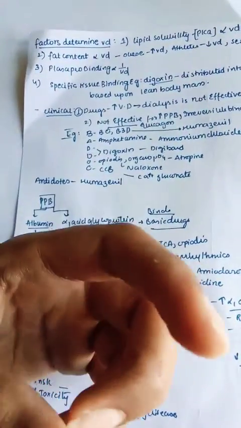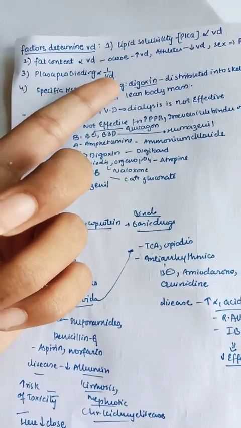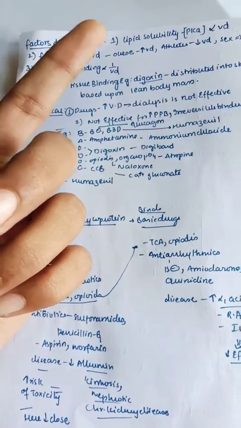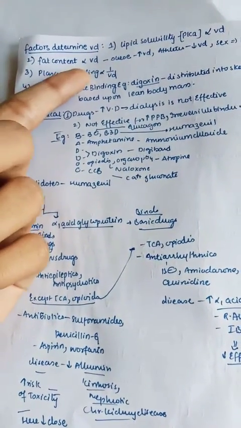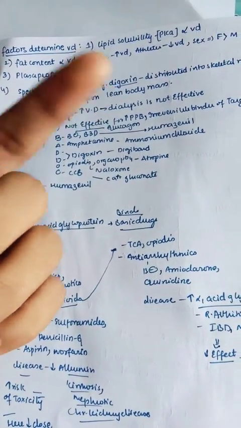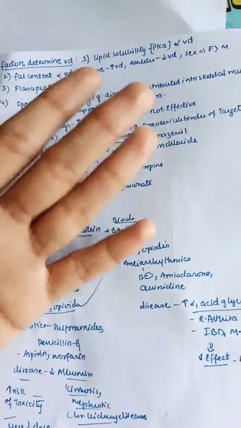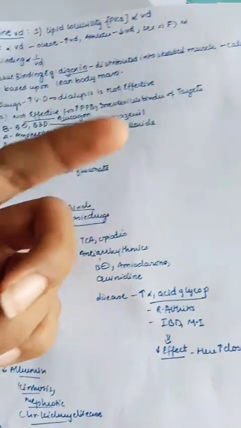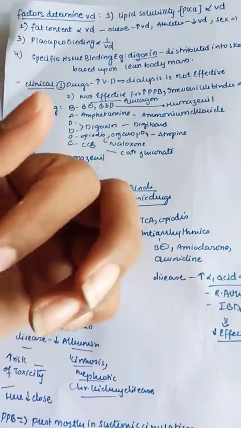And next, coming to plasma protein binding, that is inversely proportional. When there is more binding, there is low distribution, right? When there is high distribution, there is low binding. Next, coming to specific tissue binding, for example digoxin, which is distributed specifically in the skeletal muscle, so calculating the loading dose is mainly based upon the lean body mass.